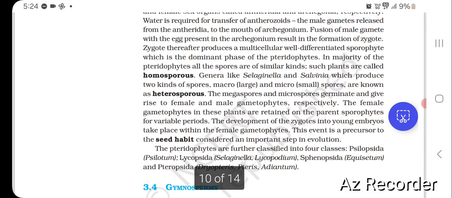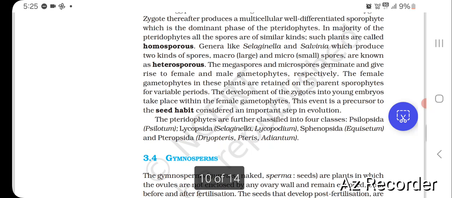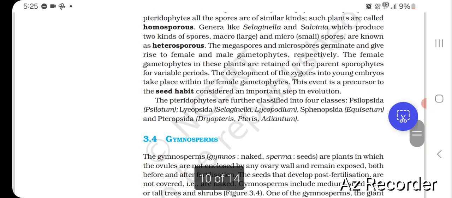In the majority of the pteridophytes, all the spores are of similar kinds. Such plants are called homosporous. Genera like Selaginella and Salvinia, which produce two kinds of spores, macro (large) and micro (small) spores, are known as heterosporous. The megaspores and microspores germinate and give rise to female and male gametophytes respectively. The female gametophytes in these plants are retained on the parent sporophytes for variable periods. The development of the zygotes into young embryos takes place within the female gametophyte. This event is a precursor to the seed habit, considered an important step in evolution.